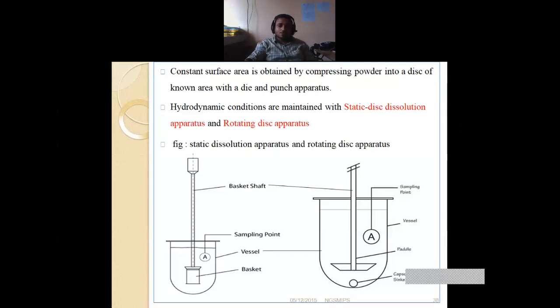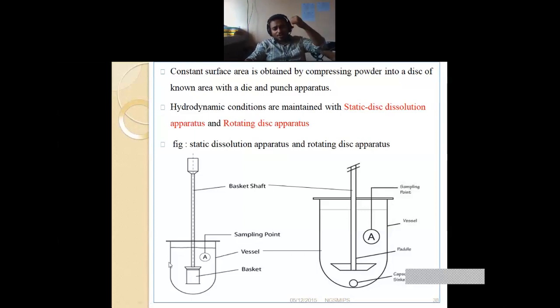So these are two types of apparatus. Okay, one is static dissolution apparatus and rotating disk apparatus. Have you seen? This first, popular one is called paddle. See, this one is paddle, and this is called vessel. In the vessel, we have to take 900 ml of dissolution media, and this is the sampling point.